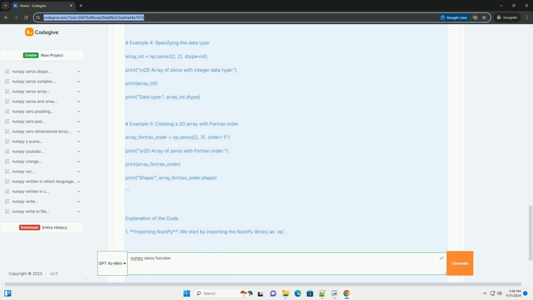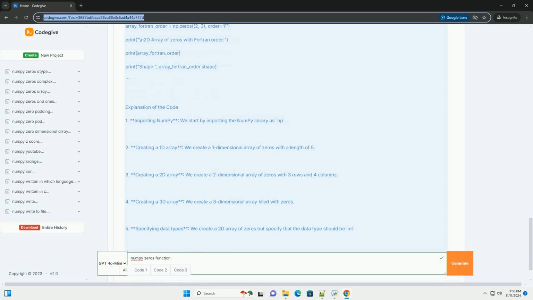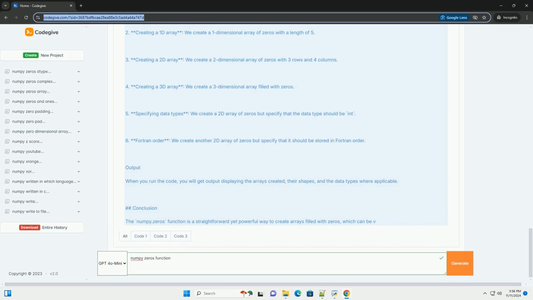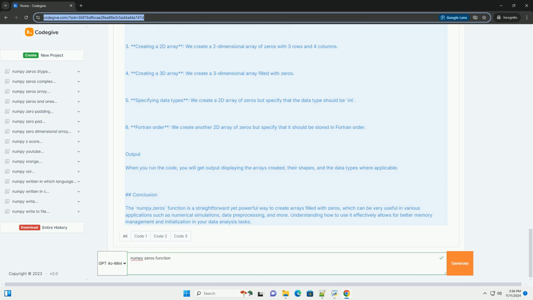Syntax. Parameters. Shape. This can be an integer or a tuple of integers that defines the dimensions of the array. For example, if you want a 2D array with 3 rows and 4 columns, you would pass (3, 4). Dtype. This is an optional parameter that specifies the desired data type of the array. If not provided, it defaults to float64.